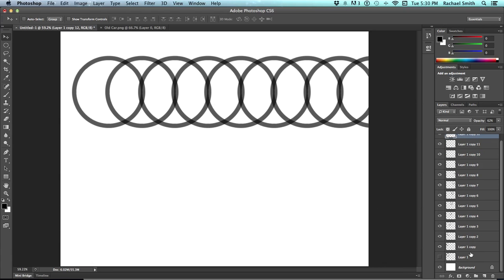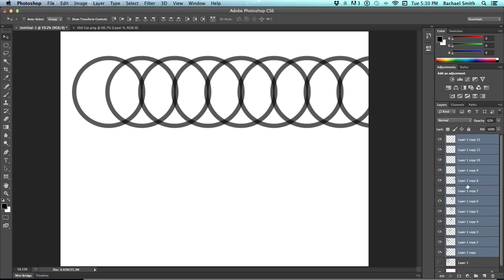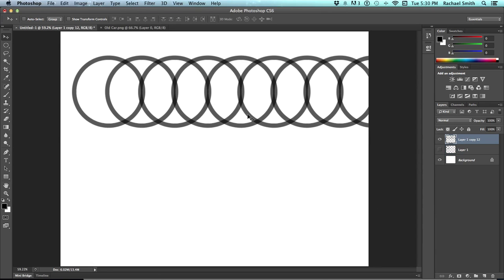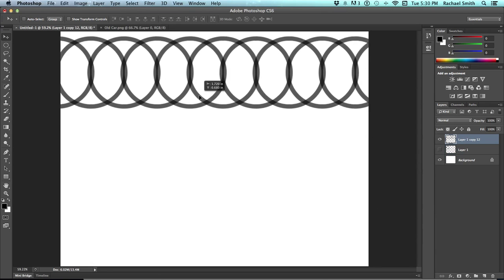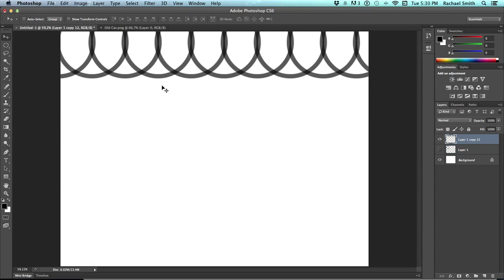Once I've done that portion, I can select all those layers I just made and then hit Command E or right click and choose Merge. So now I'm back to just having one element. So I'm going to do the same thing again. I've got my layer set up.